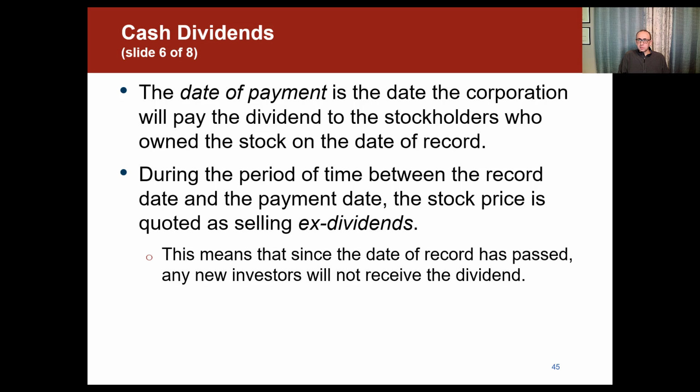The date of payment is the date the corporation will pay the dividends to the stockholders who own the stock on the date of record. During the period between the record date and the payment date, the stock price is coded as selling ex-dividends. This means that since the date of record has passed, any new investors would not receive the dividends, even though at the date of payment they were the owners of the stock.